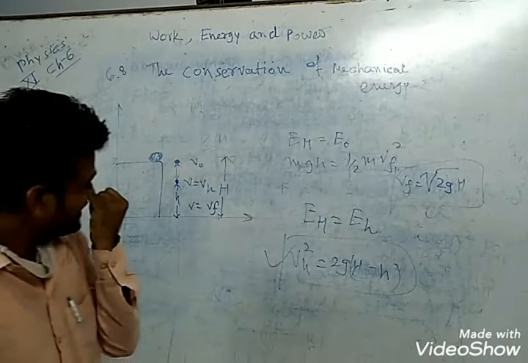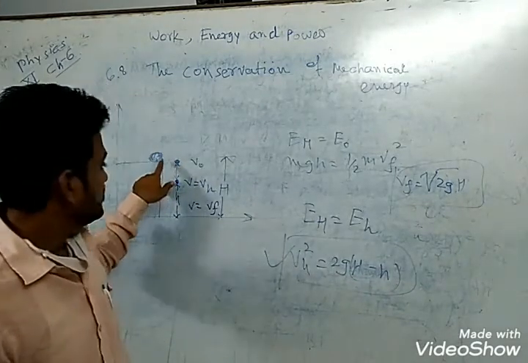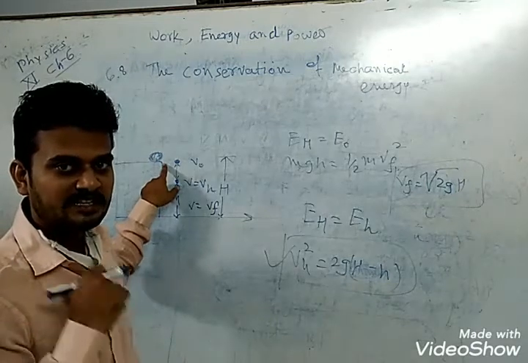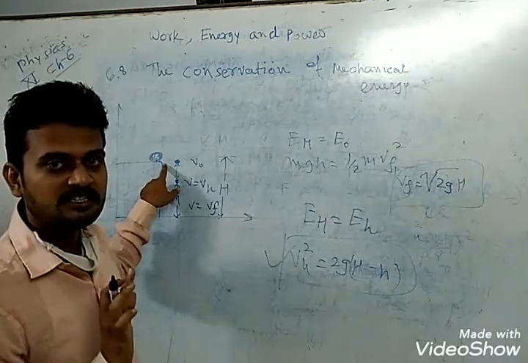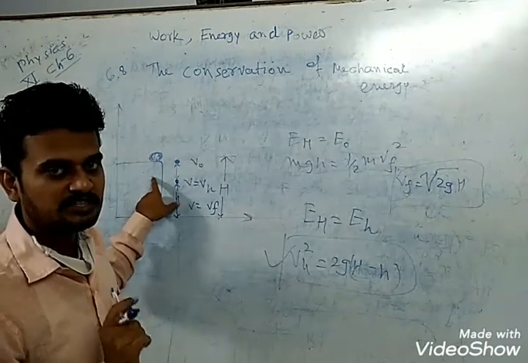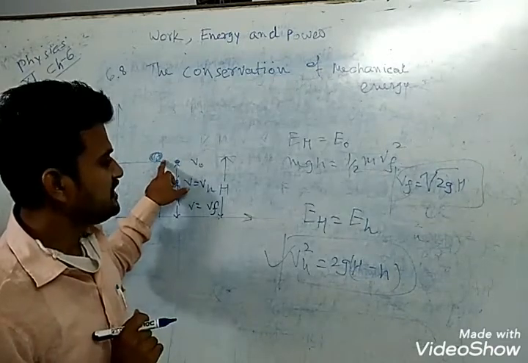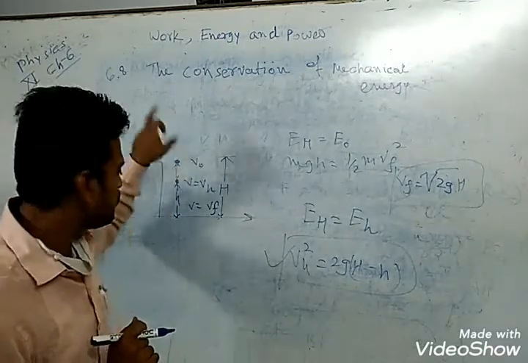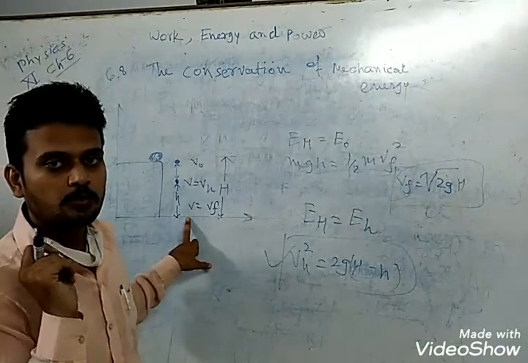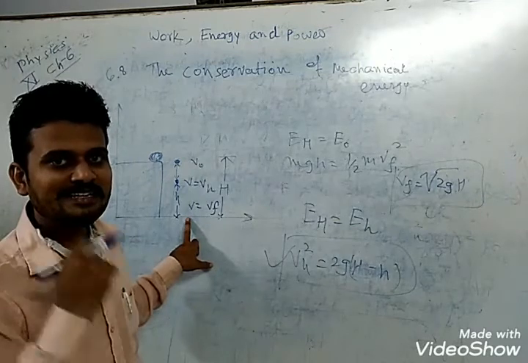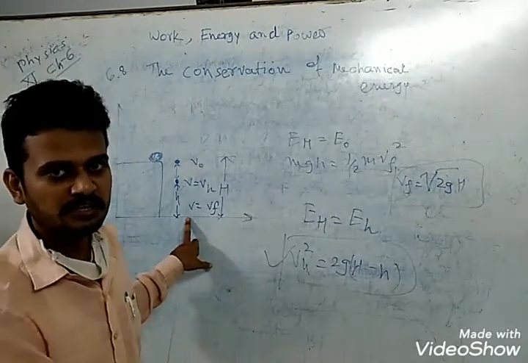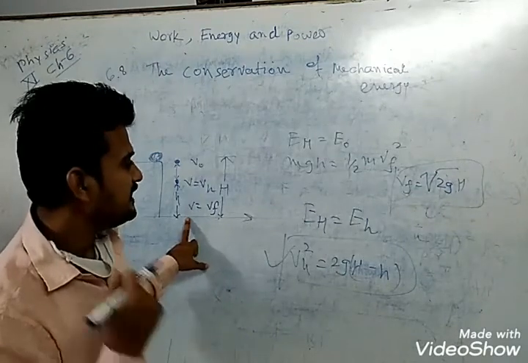Again we explain everything. In the initial state, the total mechanical energy is equal to potential energy, because the object is in a steady, not moving condition, so kinetic energy is 0. At the ground level, potential energy is 0 and kinetic energy is maximum, meaning the potential energy has totally converted into kinetic energy.